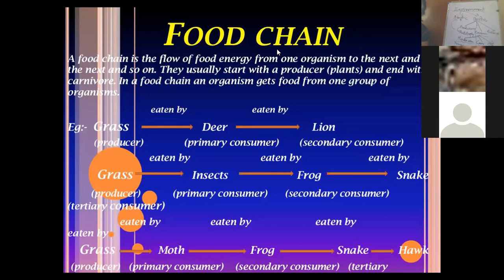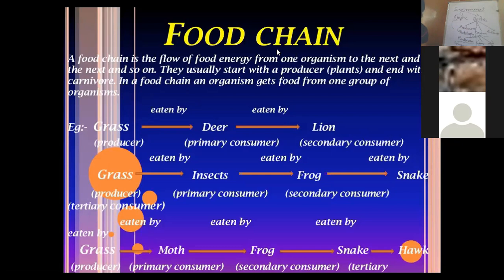And all food chains generally start with the producer. Producers are eaten by herbivores, so herbivores will be called primary consumers. There are carnivores also. What is their place in this food chain? Carnivores are those who feed on the flesh of the herbivores. So we can call the carnivores secondary consumers.